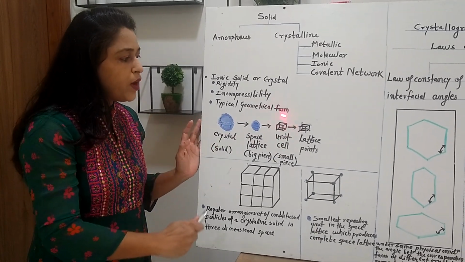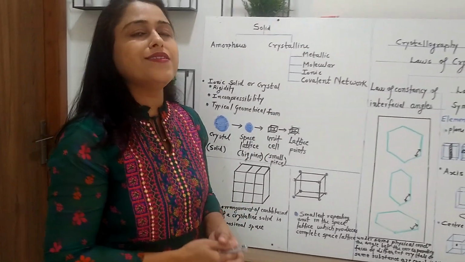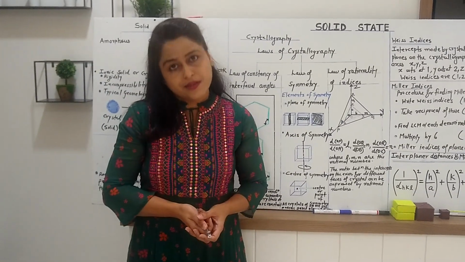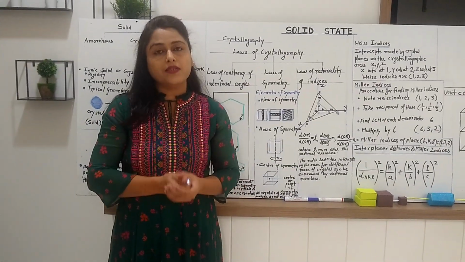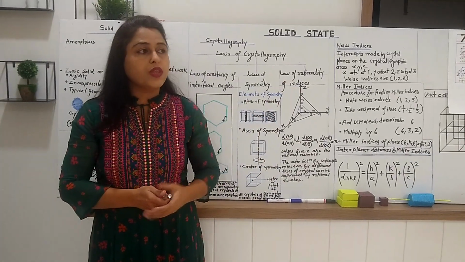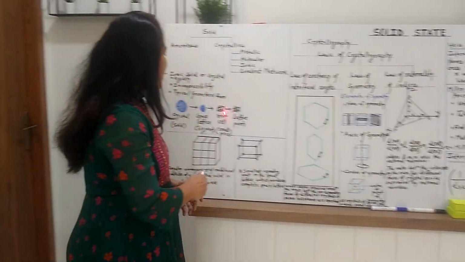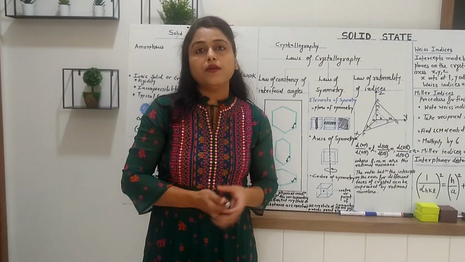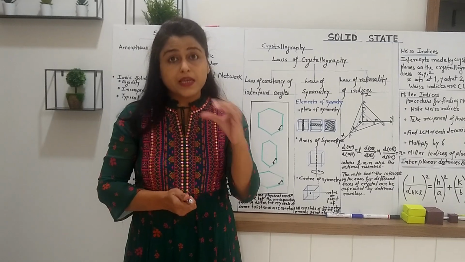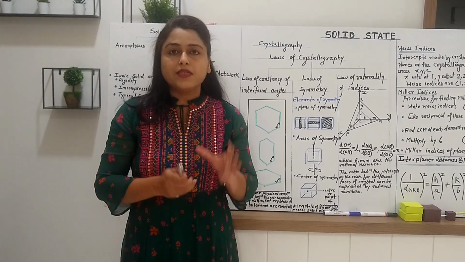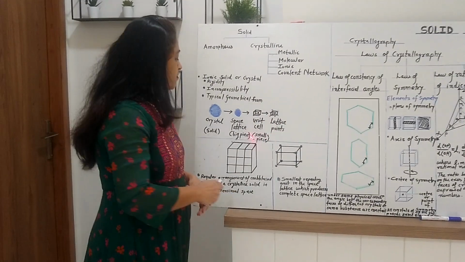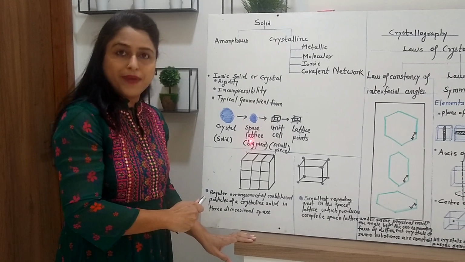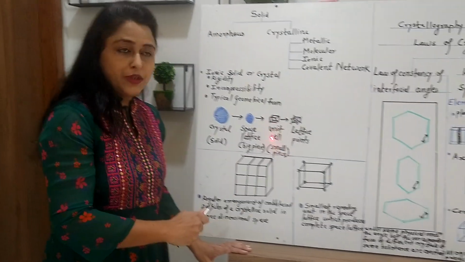Now, these things are quite difficult to understand. So let us consider the example of a room. Suppose this whole room is nothing but a crystal, and this room is constructed by walls. So these walls of the room are nothing but space lattices. Again, this wall can be constructed by small bricks, and these bricks are nothing but unit cell. The same thing happens in the crystal. A room means a crystal, wall of room means space lattice, brick of room means unit cell.